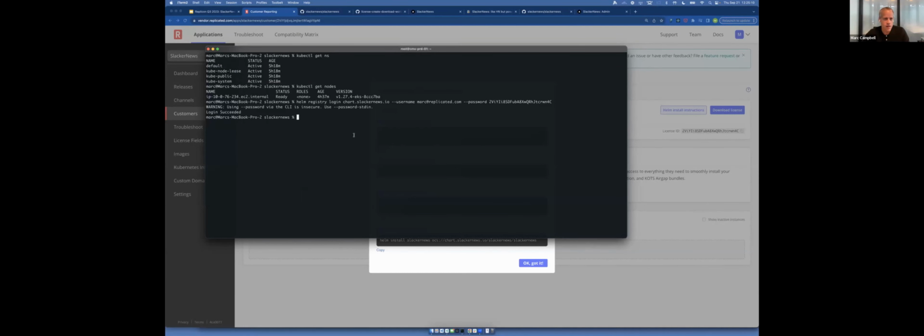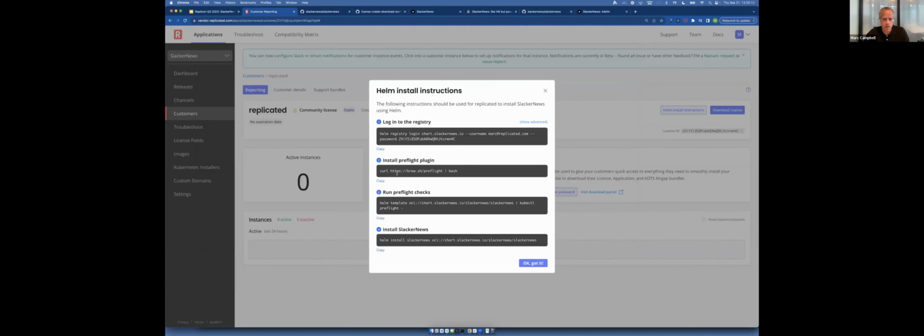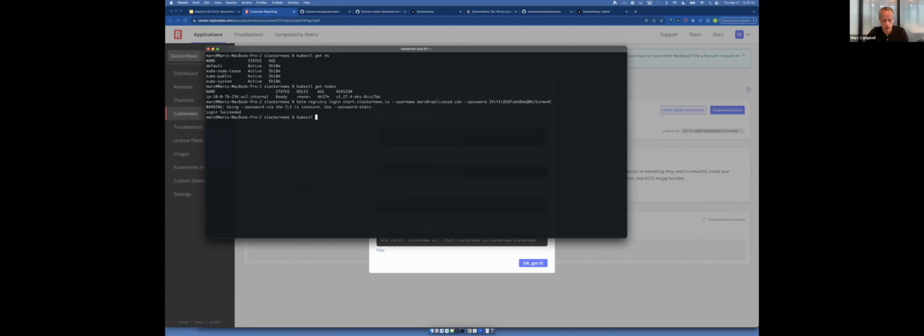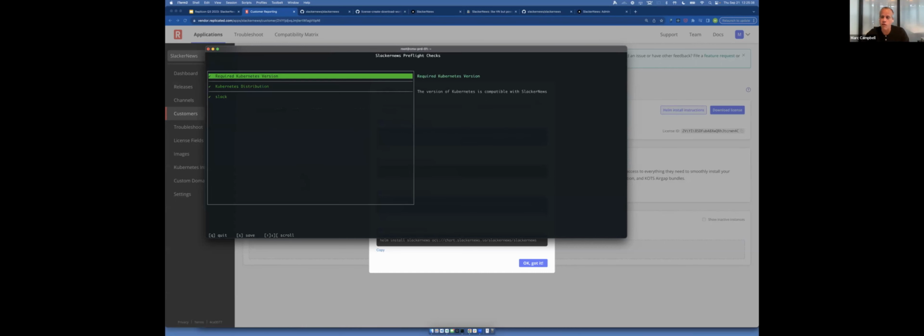We'll do that. I can run preflight checks. I already have the preflight add-on installed, so I can just run kubectl preflight on the OCI chart. And this will download and extract the preflight checks from that application that we've promoted. Run them, and there should just be a couple of them in here right now. But the one that's interesting is it verifies that from the cluster, I can actually talk to the Slack API.